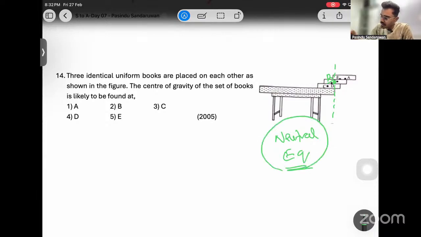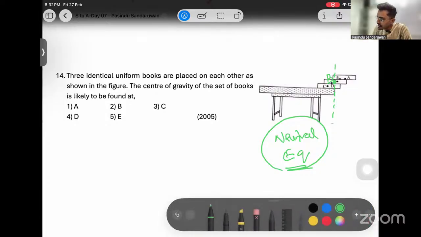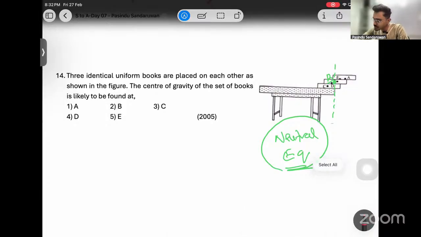If it is elongated to the outside as much as possible, that means it is in a neutral equilibrium. At neutral equilibrium, the center of gravity should be at the edge of the supporter. Now the supporter surface is from here to here. Then at the edge of the supporter, it is going to be B.